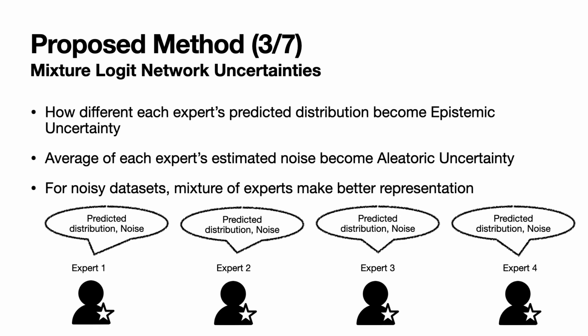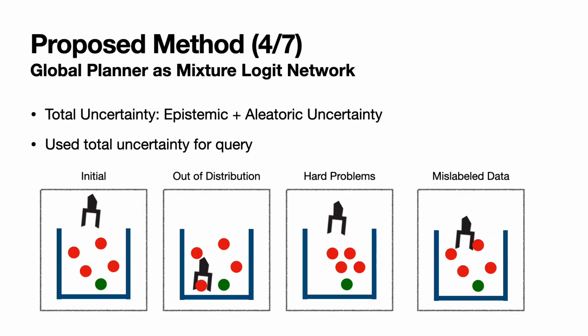With the mixture logic network, uncertainty can be obtained from its output. MLN consists of a mixture of experts giving a predicted distribution and noise for each instance. Epistemic uncertainty is how different each expert's predicted distribution is, and the average of each expert's estimated noise becomes the aleatoric uncertainty. This model is robust because for noisy data sets, a mixture of experts makes a better representation. I use total uncertainty as the sum of aleatoric uncertainty and epistemic uncertainty.